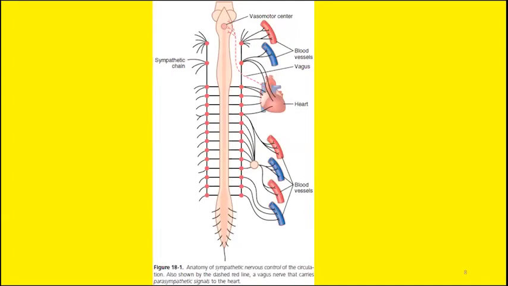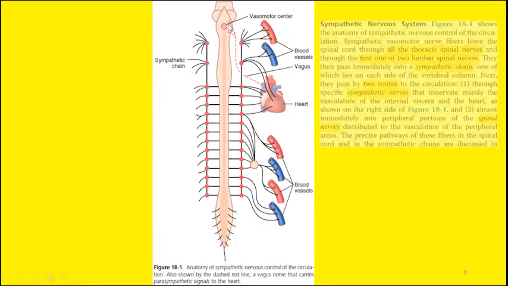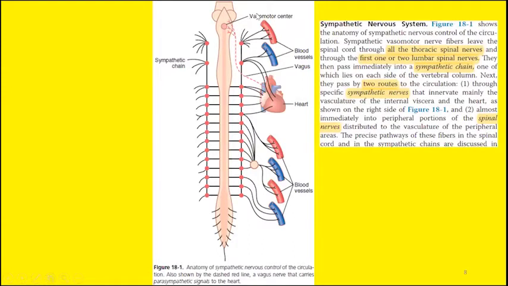Here you can see the anatomy of the sympathetic control. This is the vasomotor center. We will discuss the components of the vasomotor center later. What is the vasomotor center, where is it located? Around the medulla and pons, the vasomotor center is situated. Now this vasomotor center is responsible for either vasoconstriction or vasodilatation, right?